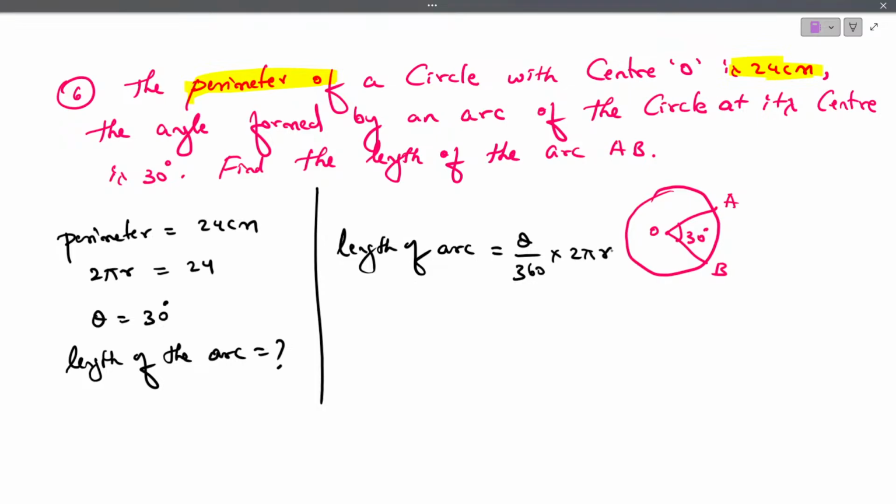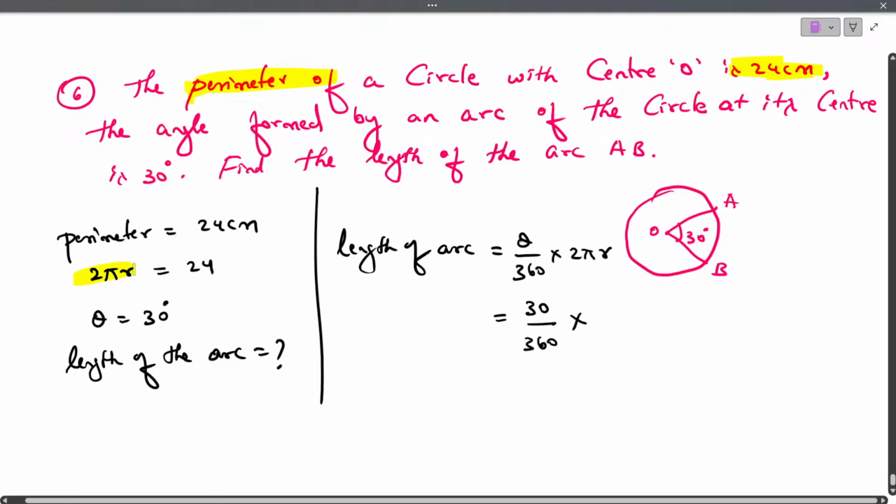Correct? So what is the angle given? Theta 30 divided by 360 into 2 pi r.